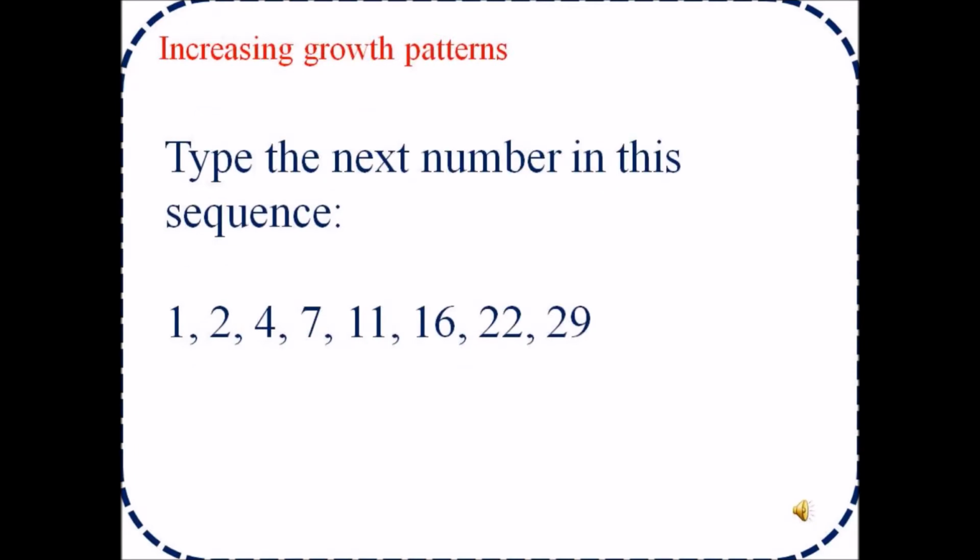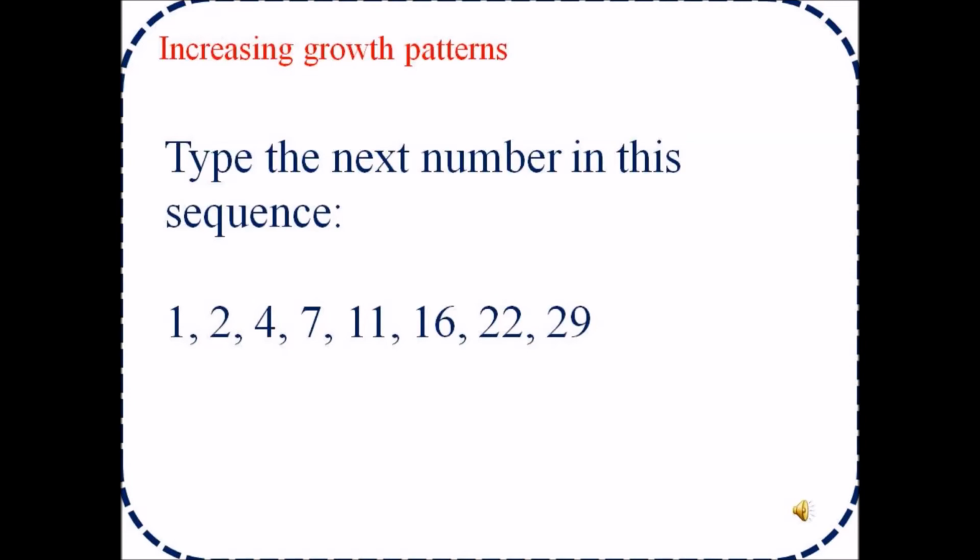Increasing growth patterns. Type the next number in this sequence. 1, 2, 4, 7, 11, 16, 22, 29. This pattern shows you it is just the addition of the numbers.